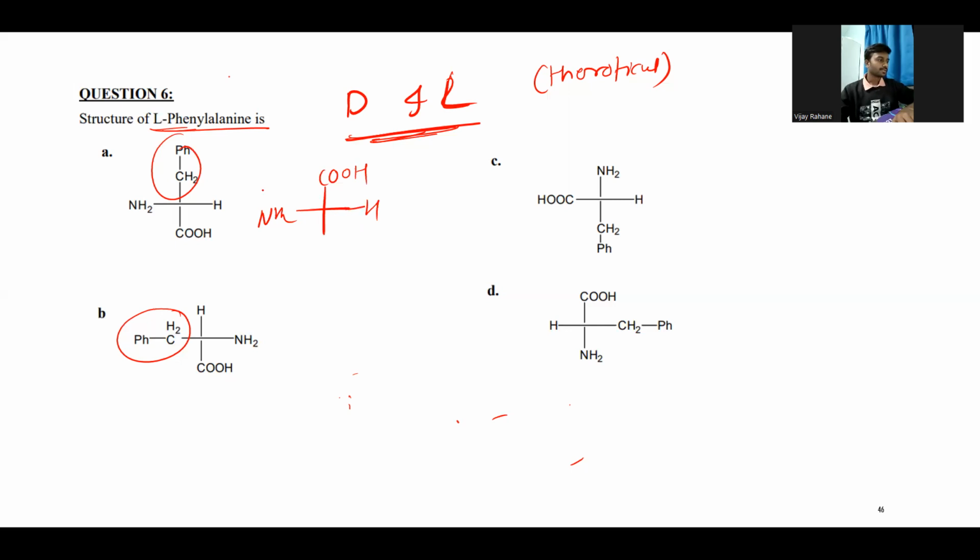So if you convert the whole molecule in this fashion, we can do this by any